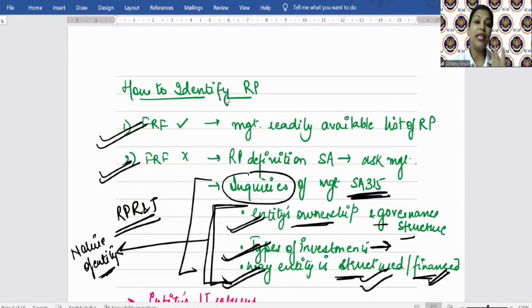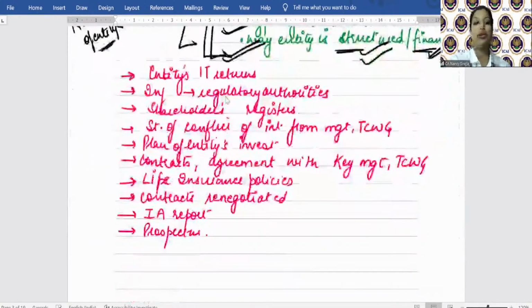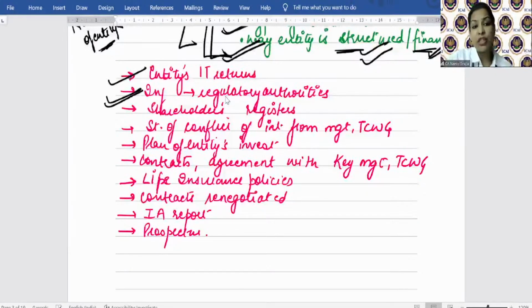And I told you that there are various documents that the auditor can always inspect in order to identify the related party transactions, like entity's income tax returns, information which are to be submitted to the regulatory authorities, है ना? For example, with respect to partnership firm, है ना, where the audit under income tax is to be conducted, the transactions with related party under section 40A(2)(b) of the Income Tax Act is to be given, है ना? So auditor can consider that.